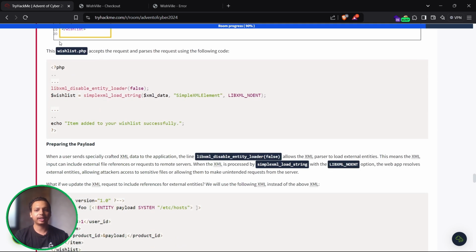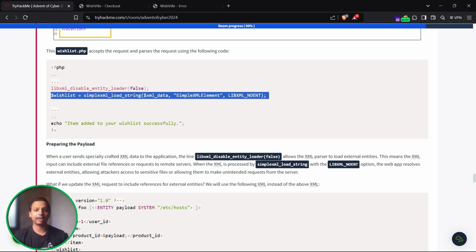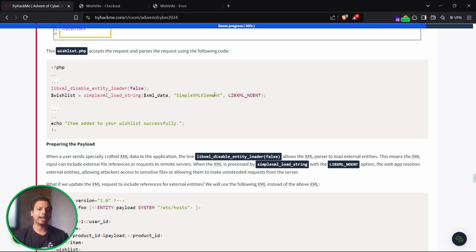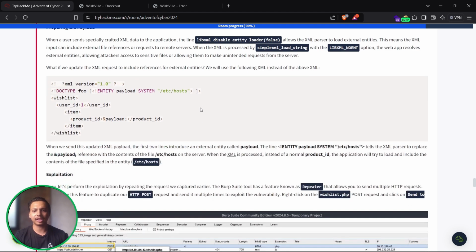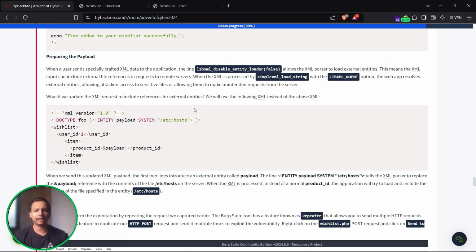Now we have seen all the details over here, it accepts the request and parses the request using the following code. So this is the PHP code where it is giving a particular line, libxml_disable_entity_loader as false, and we are creating a particular variable or pointer that we are going to load over here, the XML data, SimpleXML element, and echo item added to your wish list. Okay, preparing the payload.